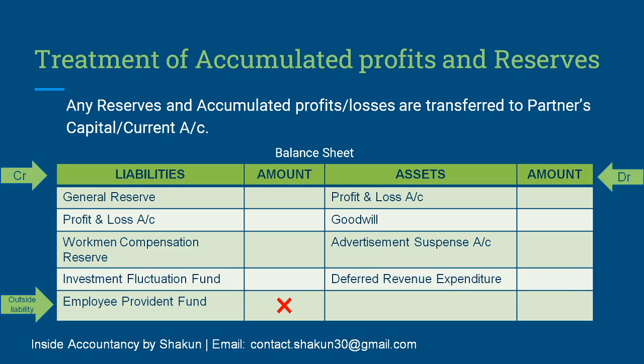Since it is an outside liability, this is not an amount that has been appropriated from the profits. Therefore this amount will not be transferred to partners' capital or current account. All the rest of the things mentioned here will be transferred except employee provident fund. This is a very common mistake made by the majority of students, but you need to understand that EPF is an outside liability and it is never transferred amongst the partners.